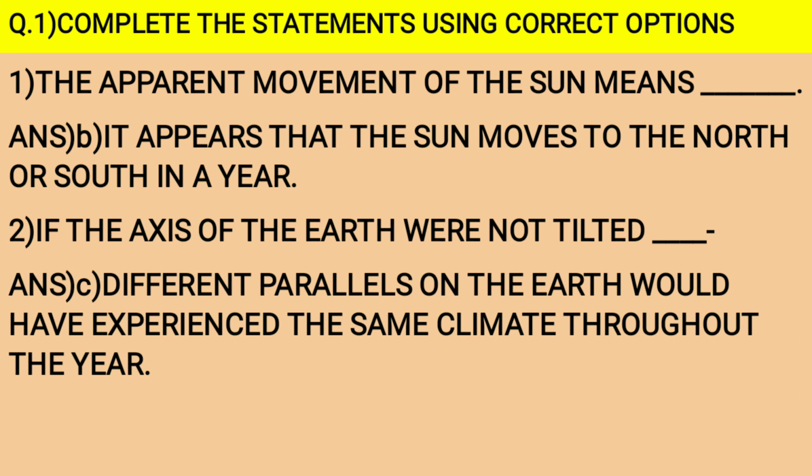So, here I have not printed all three options, but I have only given you the correct option for the question. The first one is, the apparent movement of the sun means dash. Answer is the B option. It appears that the sun moves to the north or south in a year. Number 2 question. If the axis of the earth were not tilted, dash. Answer the option C. Different parallels on the earth would have experienced the same climate throughout the year.